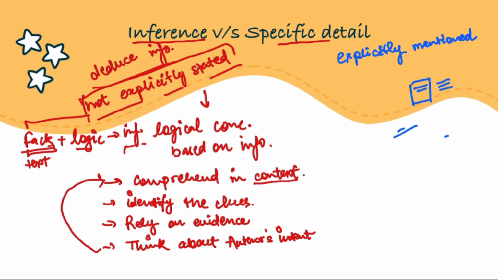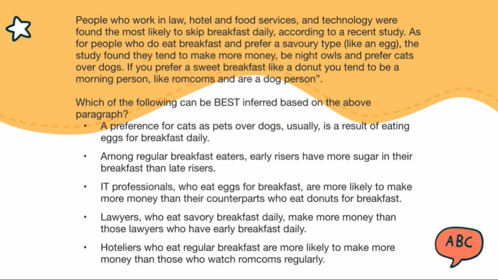Now let's look at some of the questions. Let's look at one of the questions for inference based one first, the direct inference based question. This is from GMAT. Please pause and try to solve it. So it says, people who work in law, hotel and food services and technology were found the most likely to skip breakfast daily, according to a recent study.